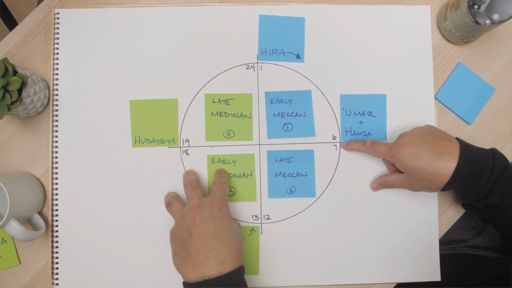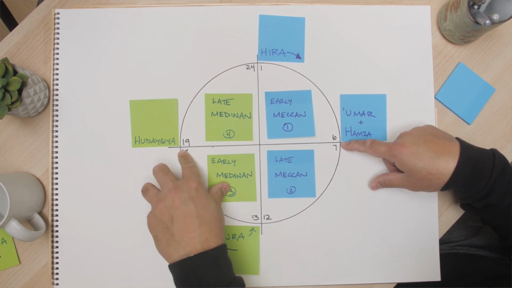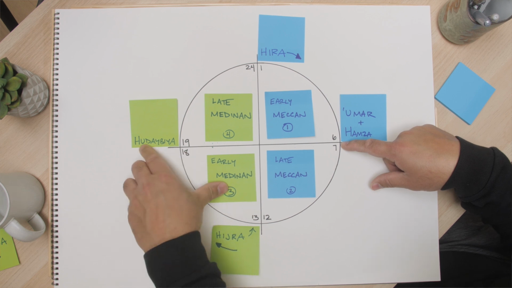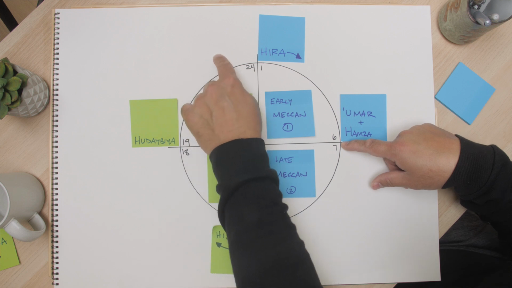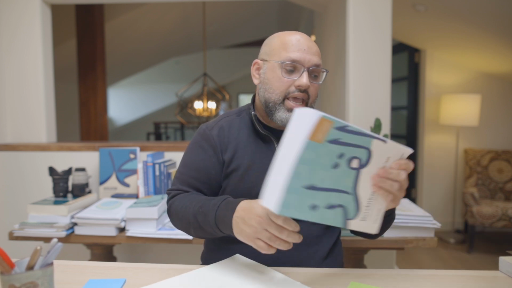And that tense time ended with the 4th H, which is the Treaty of Hudaybiyah, which happened in Quran year 19. And that brought in the late Medinan period, Quadrant 4, which ends in Quran year 23, which is the death of the Prophet, peace upon him, and the finalization of the Quran, the completion of the Quranic message, and like we said, the farewell Hajj and the death of the Prophet.